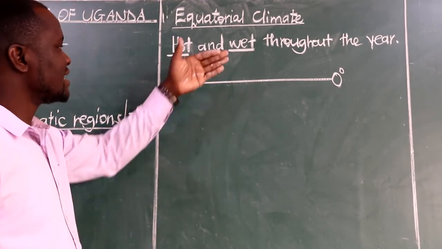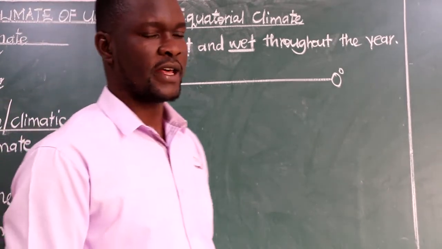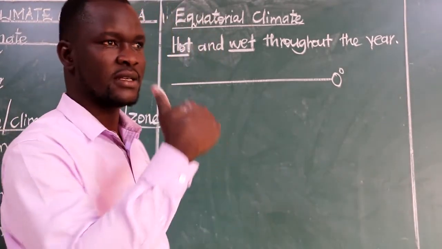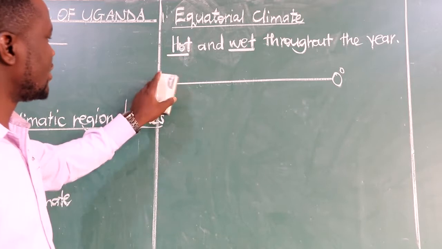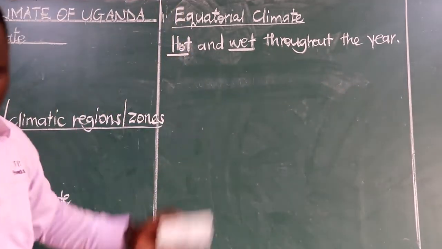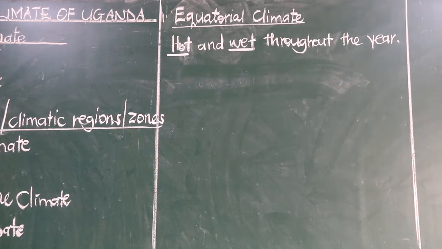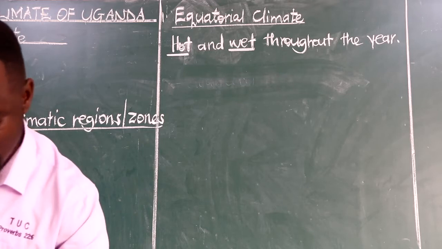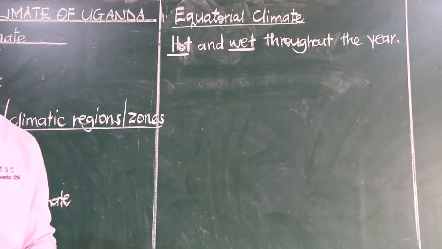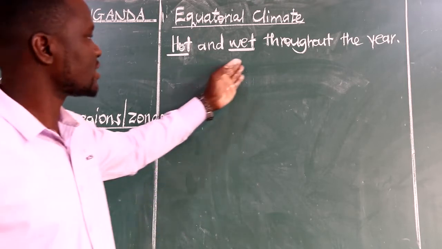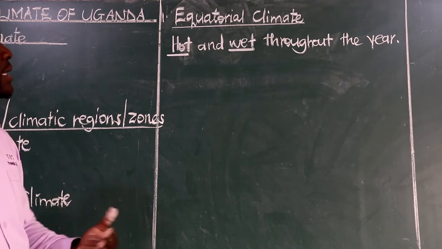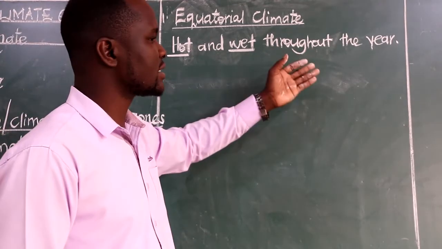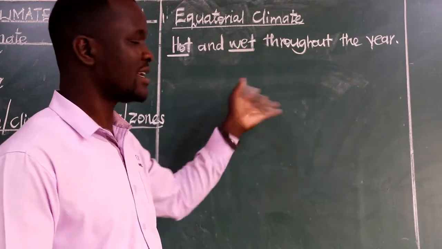And you'll find that these areas receive most of the rainfall in the afternoons. That is during afternoon hours. That's when they always experience heavy rains in the equatorial climate. We have the characteristics on our page 65. One tells us that this is hot and wet, that we have already mentioned here. Then it receives rainfall throughout the year. Hot and wet, meaning rain is there throughout the year, the sun is there throughout the year.